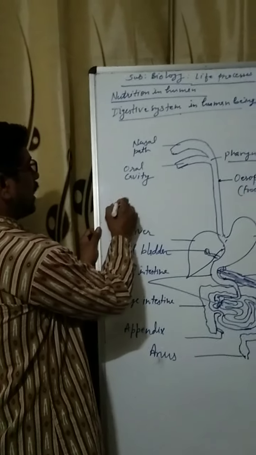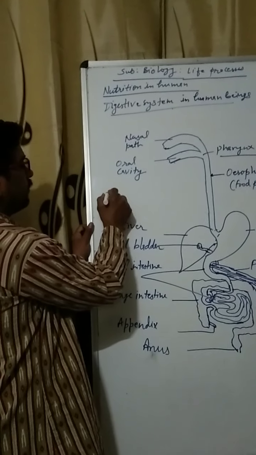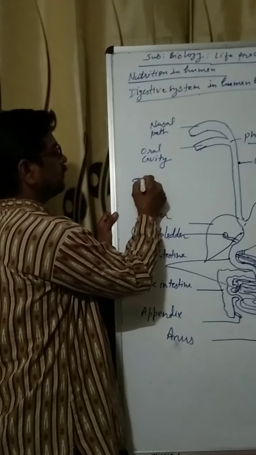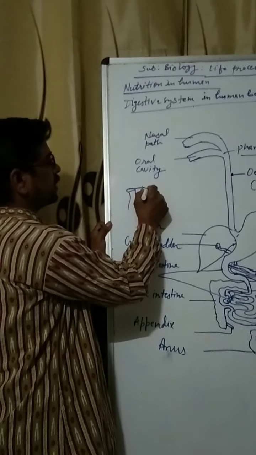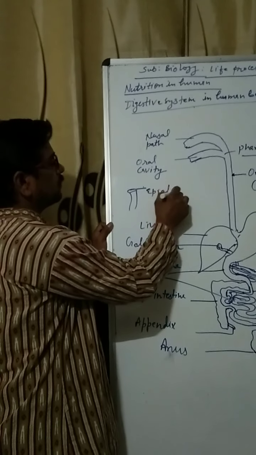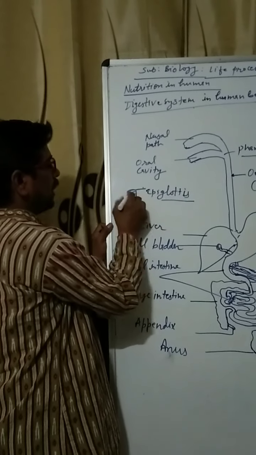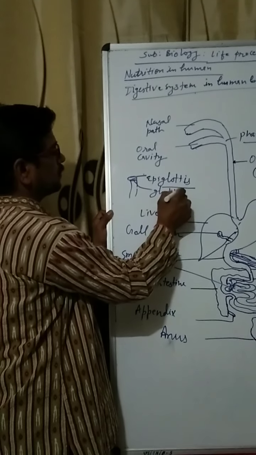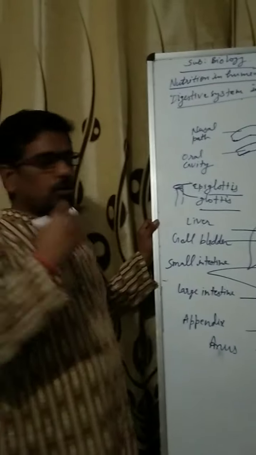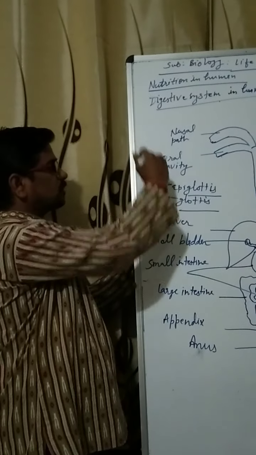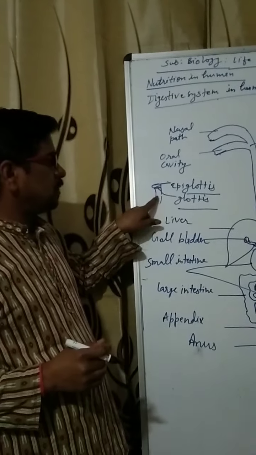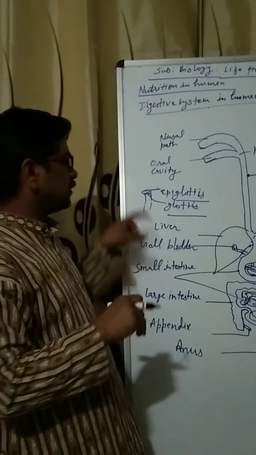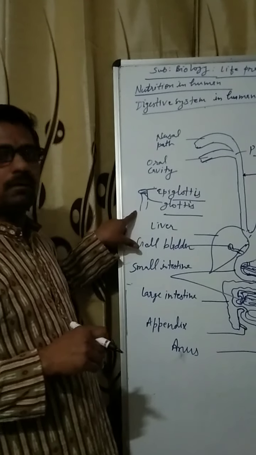For this, at the windpipe, a lid is present, a membranous cartilage lid. It is known as the epiglottis. And this opening of the windpipe is known as the glottis. When we swallow the food, this epiglottis closes the opening of the windpipe, that is the glottis, due to which the food does not enter the windpipe.